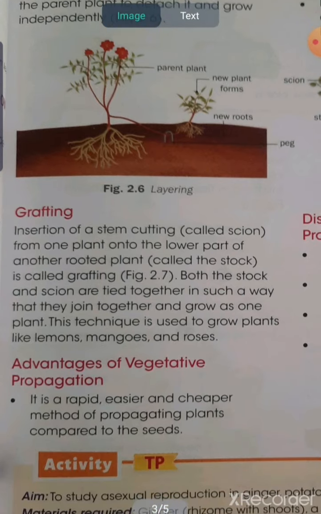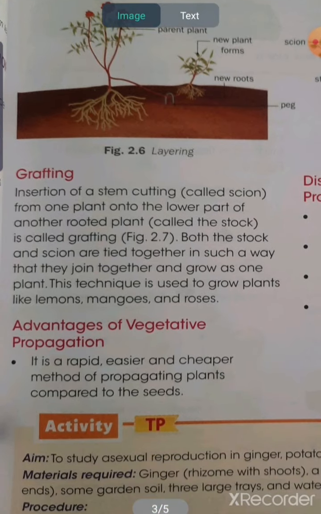And next is the grafting. Grafting is quite interesting because in cutting and layering we need only the same plant, but in grafting we need two plants. Why? Because there is the insertion or attachment of the stem of one plant to the lower part of another rooted plant.